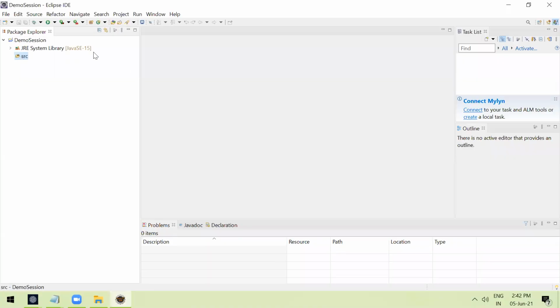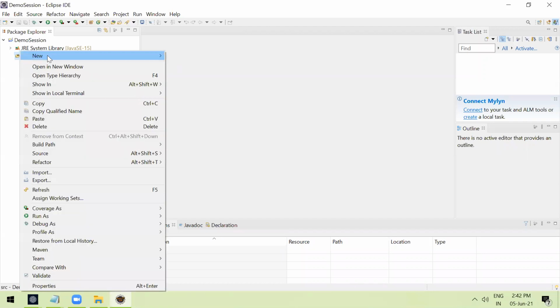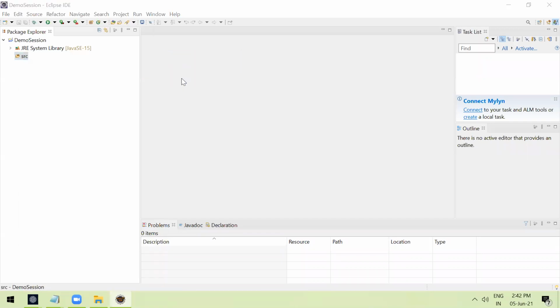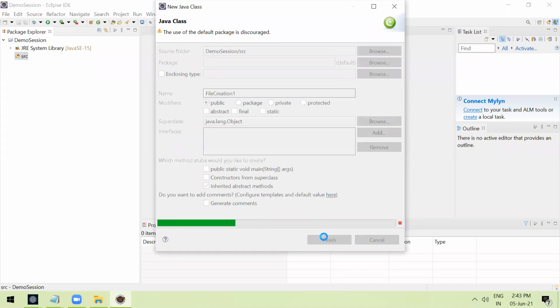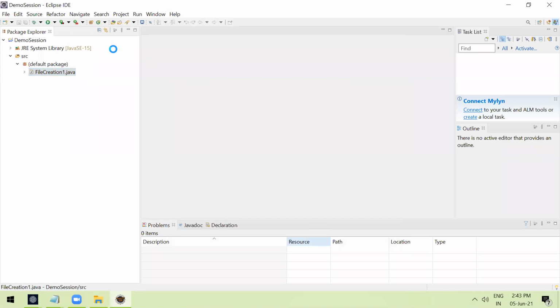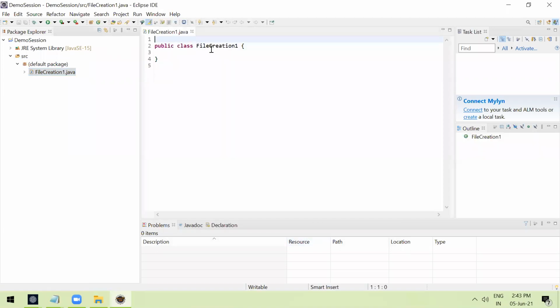Again, we will start from the beginning. We will create a new class, let me name it file creation 1, because we are going to create one new file. Yeah, this is the class which we have created.